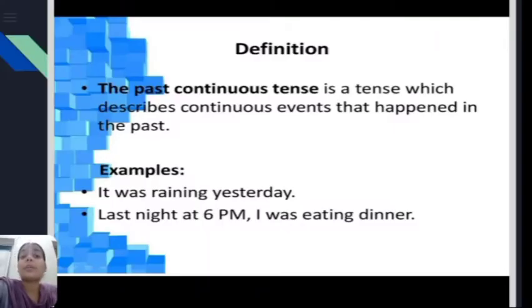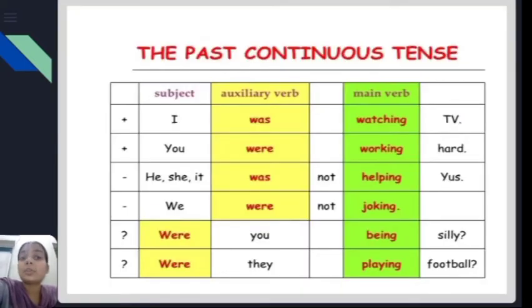Now, how can we form sentences using past continuous tense? Unlike present continuous tense, here you have to use was or were instead of is, am, are. Else, everything will remain the same.